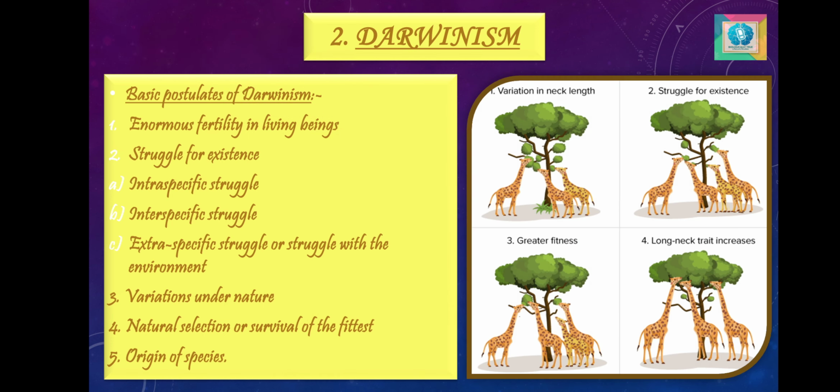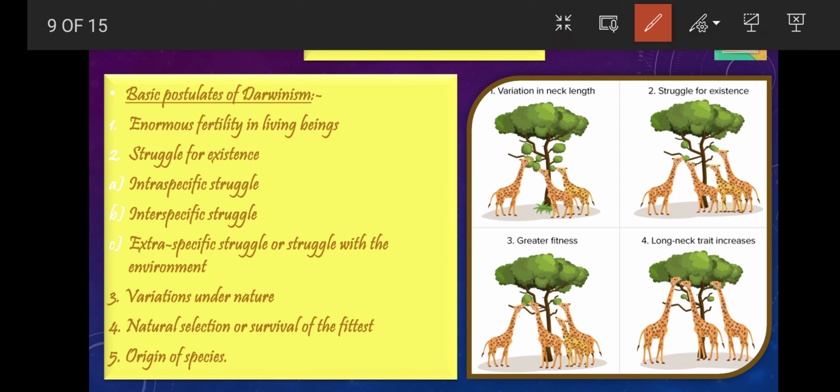Now let's discuss Darwinism or the Darwin theory. The main postulates of the Darwin theory were: the first one was the enormous fertility in living beings. All living beings have an amazing fertility, and every organism has an innate desire to produce its own progeny for the continuity of the race. The productivity of all living organisms is far beyond the ultimate number which can possibly survive. The space and the available food supply are limited, but the number of organisms increases in geometric ratio.